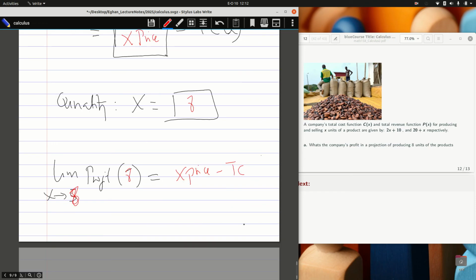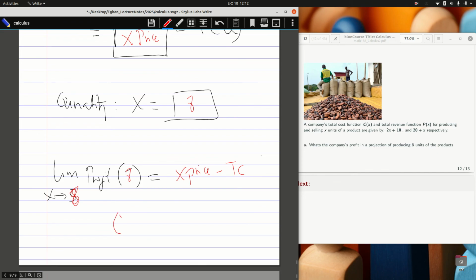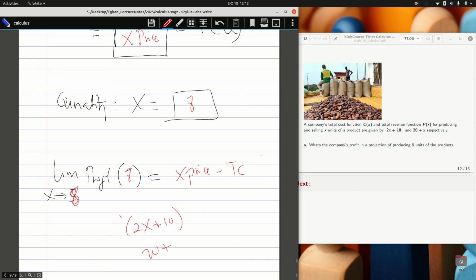I have 2 expressions given. I have 2x plus 10 and I have 20 plus x. Which of them is the price and which of them is the total cost? If you figure this one out, you can simply find your profit function and then see if you can have a direct substitution or factorization to find the profit after 8 units.